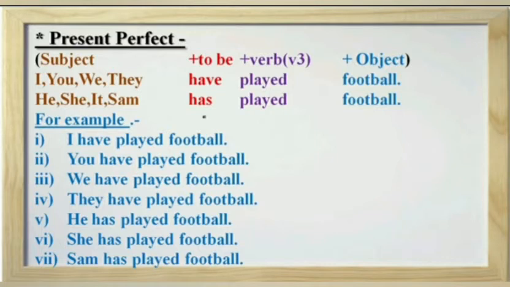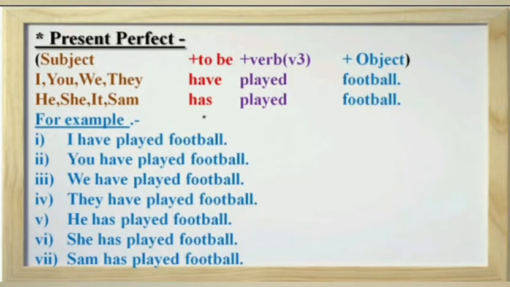Let's see the formation. When we have subject I, you, we, they, then we have to use helping verb have. And with he, she, it or proper noun singular, then we use has. See the examples.